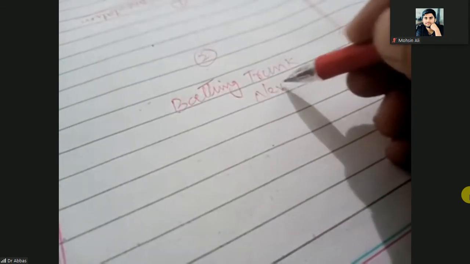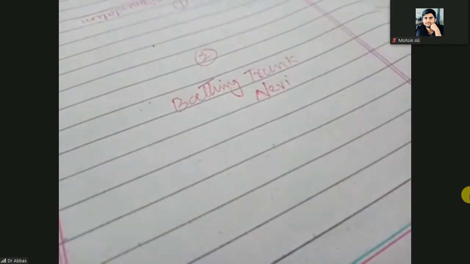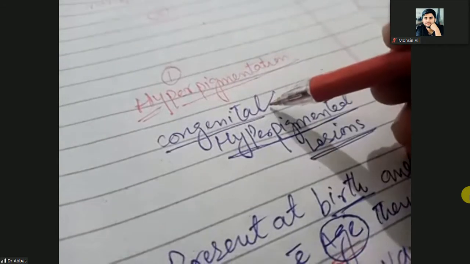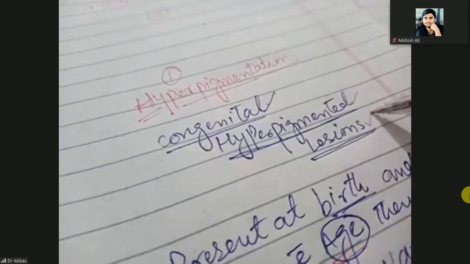There are the bathing trunk nevi. What is that? We have studied that nevus is a cluster of melanocytes. For the new joiners, I am going to repeat again. The topic of discussion is hyperpigmentation, specifically the congenital hyperpigmented lesions.